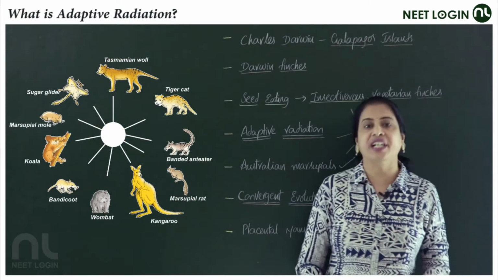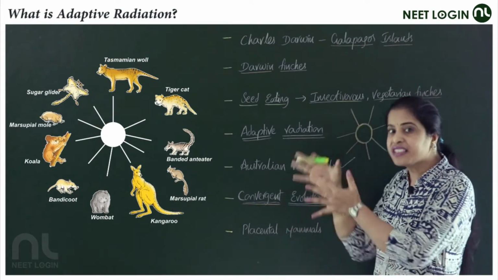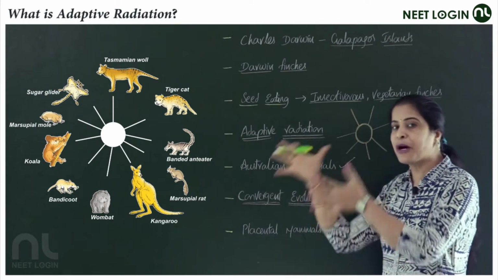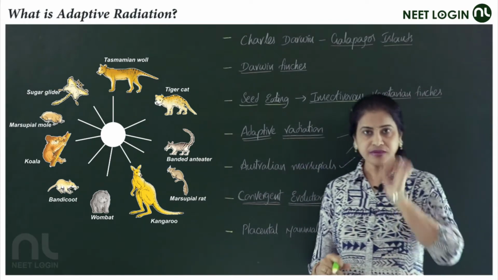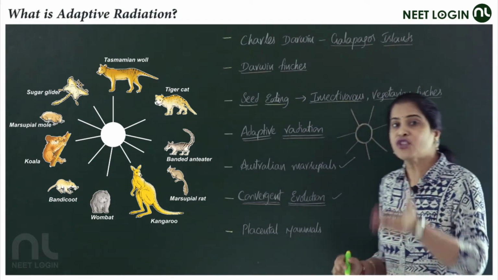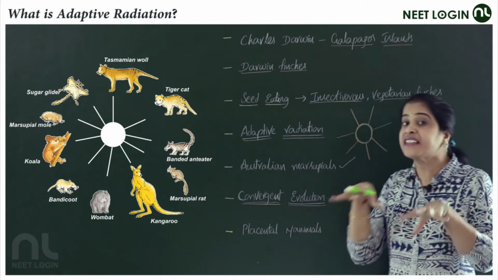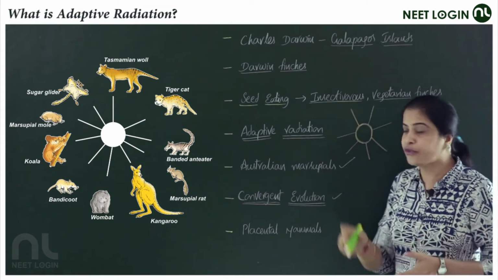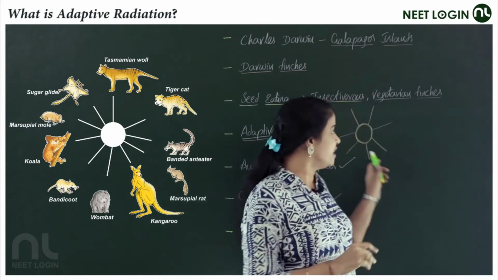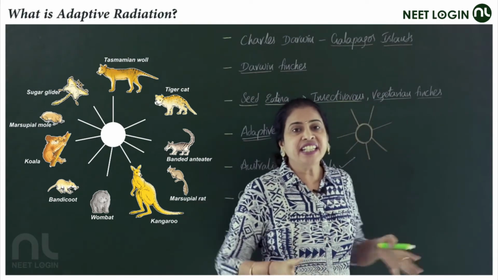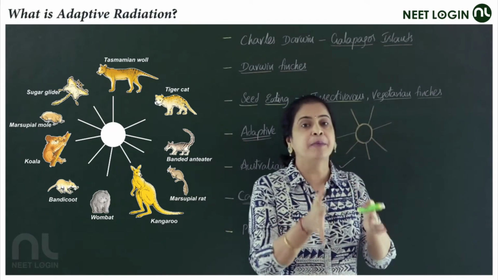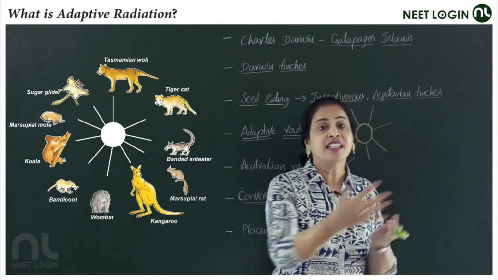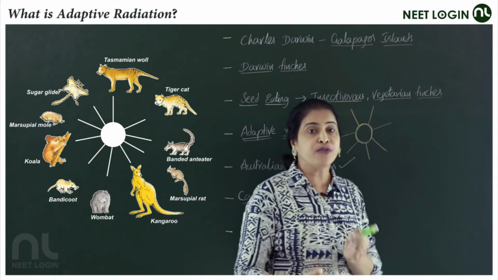What is adaptive radiation? In the next picture, after these birds, you can see that before going to observe and discuss that picture, let's have a definition. What is adaptive radiation? The process of evolution of different species in a geographical area, starting at one point, literally radiating to different geographic habitats. So, when they started at one point and moved to different habitats, different places, they got evolved, modified into different species.